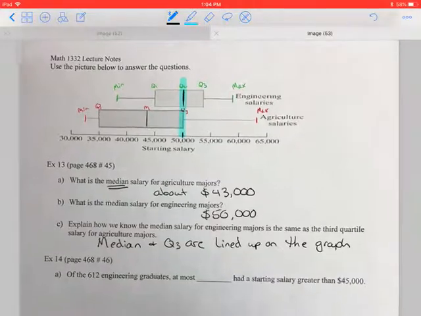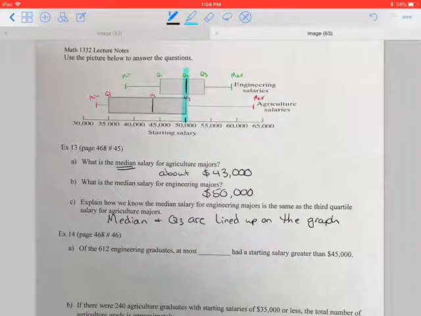All right, so now we get into some more complicated questions. Of the 612 engineering graduates, at most blank had a starting salary greater than 45,000. So what we're going to do first is take the total, which is 612, and divide it by 4, which gives us 153. The reason I'm doing that is, remember that the box plot splits the data into 4 pieces. So if I go back up to my graph, between the minimum and Q1 represents 1/4 or 153 people.